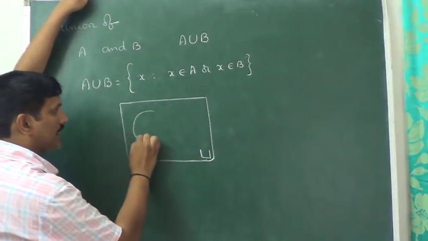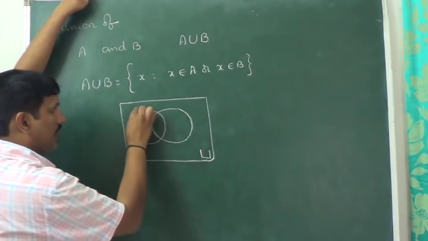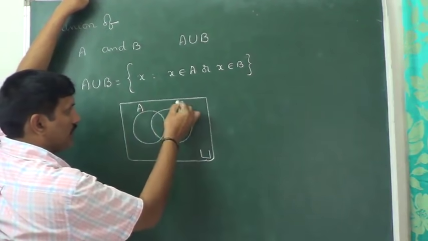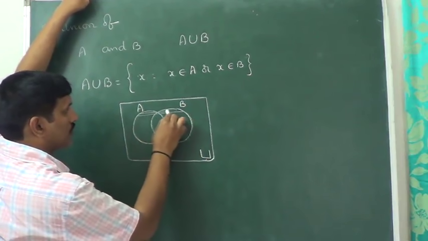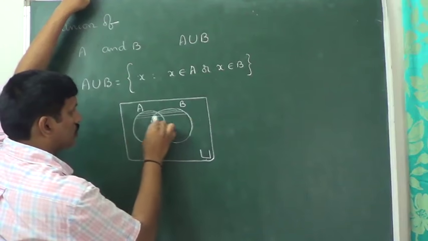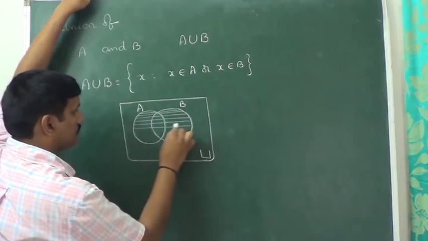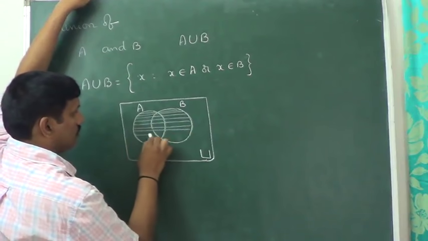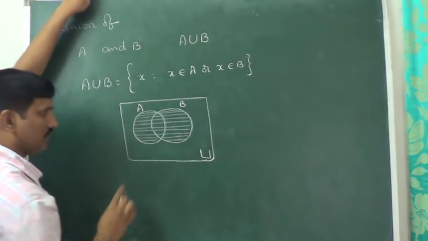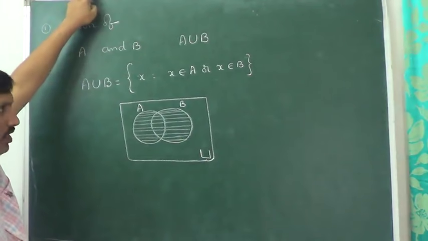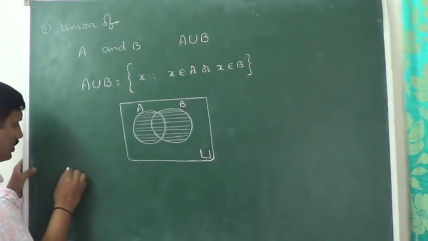Now this is one set A and this is another set B. The portion which I am shading now represents A union B. The shaded portion represents A union B. Next I am going to discuss an example on A union B.